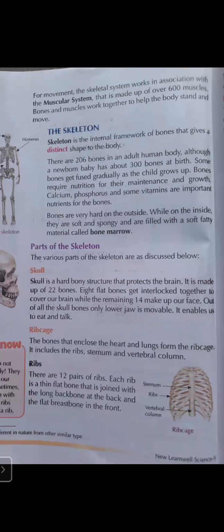Then, what is the skeleton? The skeleton is the internal framework of bone that gives our body a shape. That part is known as the skeleton. There are 206 bones in an adult human, but a newly born baby has 300 or 304 bones. Then, what is bone marrow? The outer structure of the bone is very hard, but the internal structure is very soft, and that soft internal structure of bone is known as bone marrow.